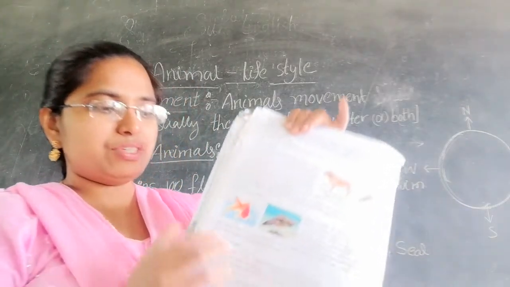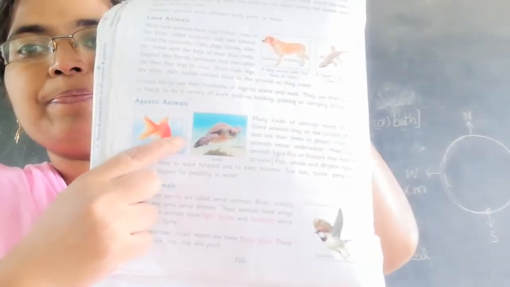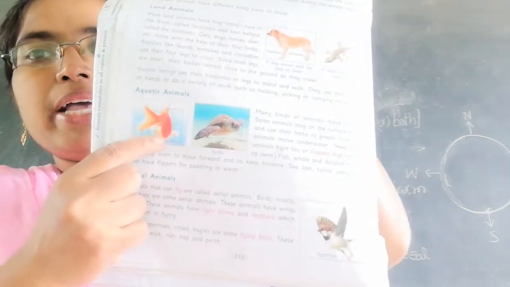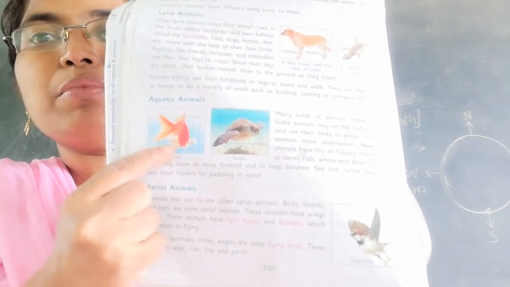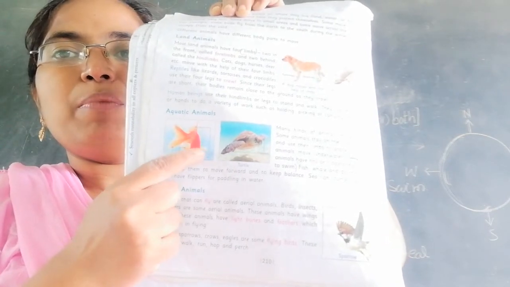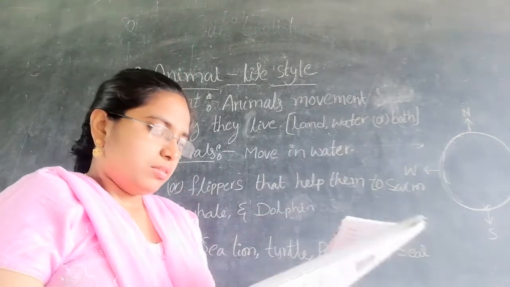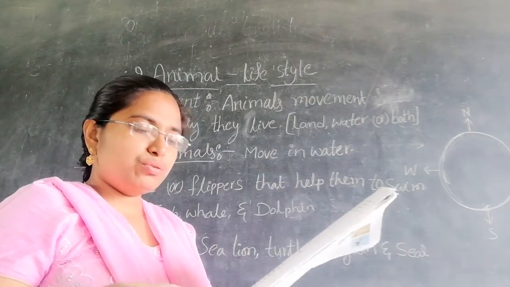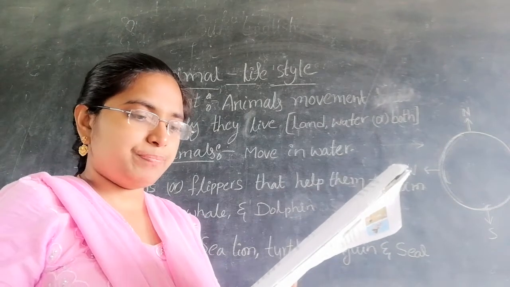Here is the fish. It uses the fins at the backside of the gills to swim. To move forward and keep balance, they use the help of fins.